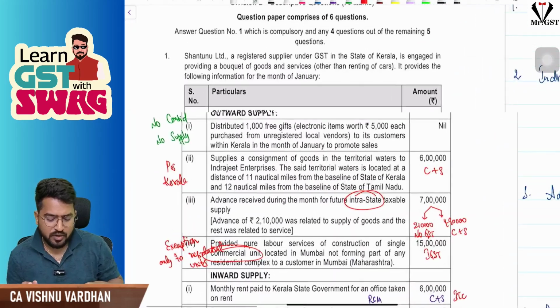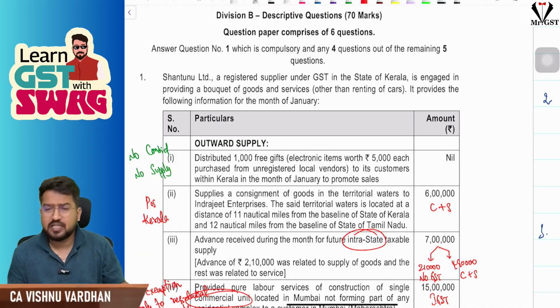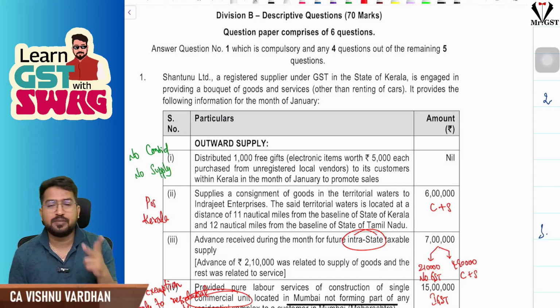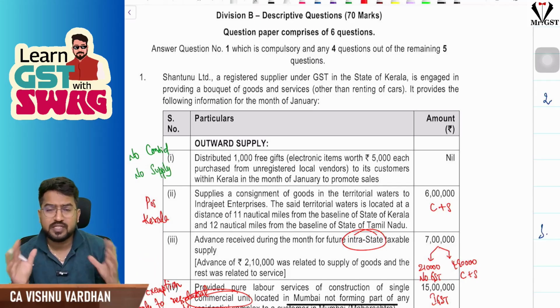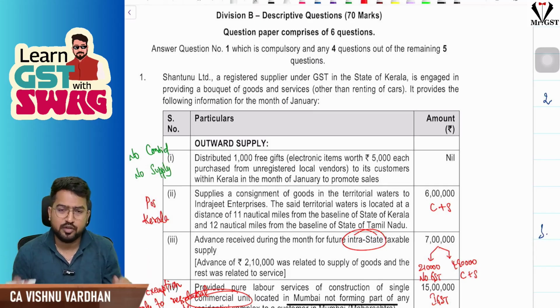See, first of all, in any 14 mark question, you are seeing what is the net GST payable. For net GST payable, in every video of mine, whether it is RTP, MTP, I always tell 3 steps. Step 1, calculate gross GST liability. Step 2, calculate ITC. Step 3, set off. For calculating gross GST liability, you should decode the sales information. For ITC, you should decode the purchases information. And finally, set off, which is obvious.